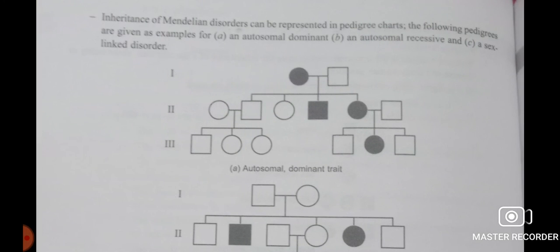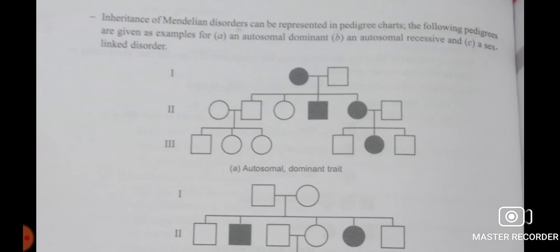Autosomal dominant means the gene mutation has taken place in the autosomes, and the disease will appear if it is in the dominant condition. If both alleles are dominant, or any one allele is dominant, then that character will appear. And in autosomal recessive, for that character to appear, both alleles should be recessive, then only it will appear.